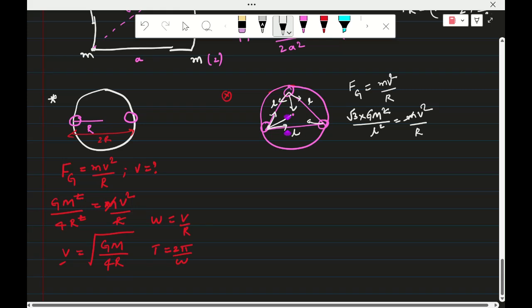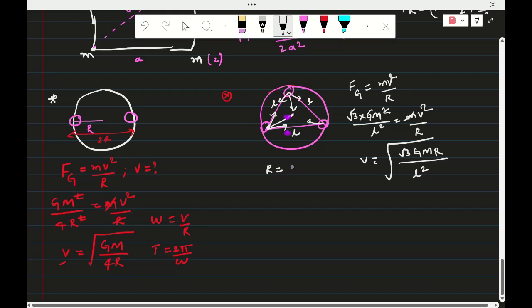So m gets cancelled. Then v is equal to root over root 3 into GM into r by L square, where r is the radius of this circle and L is the side of this triangle. Now this r, the radius, is the distance of the equilateral triangle from the corner to the centroid.